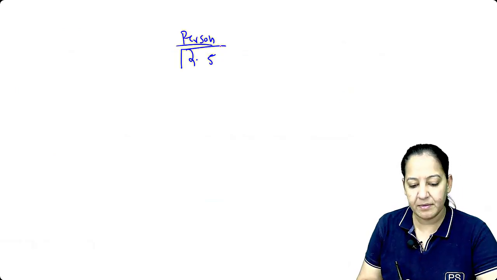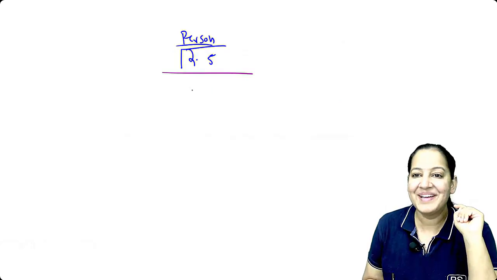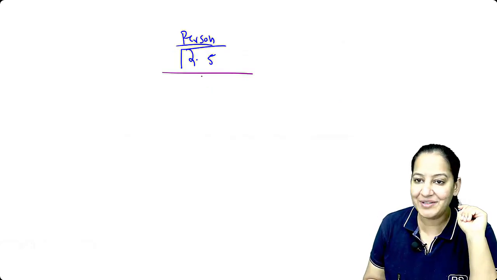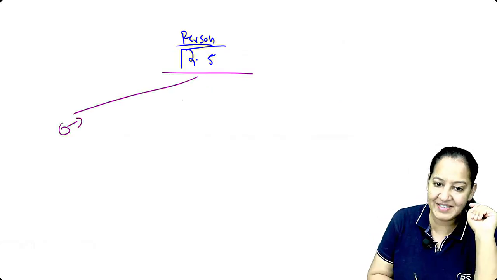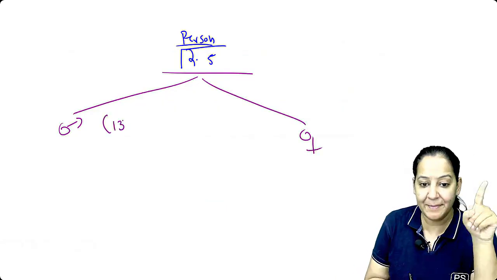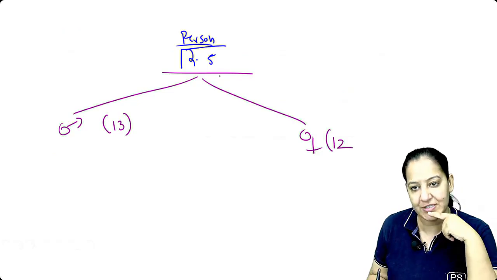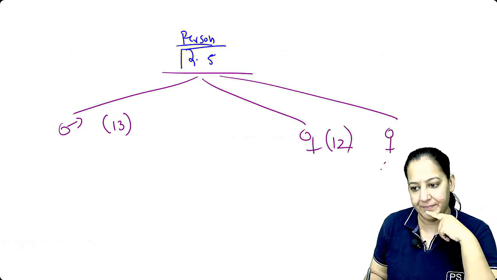You will say, ma'am, I can't comment. Tell me the age and gender. Don't say yes or no. Tell me age and gender. Without that, you cannot comment. Now, if I say the person is male, what is your answer? If the person is female, what is your answer? Tell me the cutoff. In male, the cutoff is 13. In non-pregnant female, the cutoff is 12. And in pregnant female, the cutoff is 11.